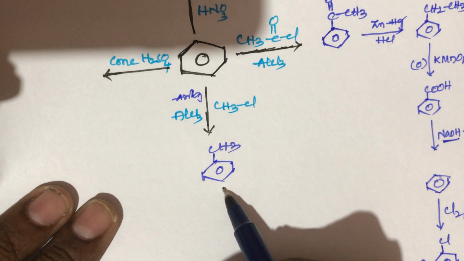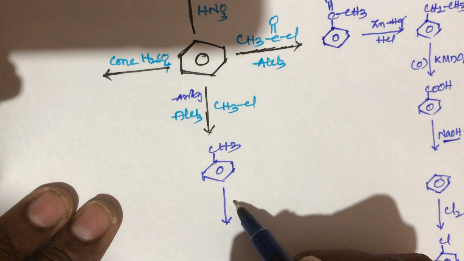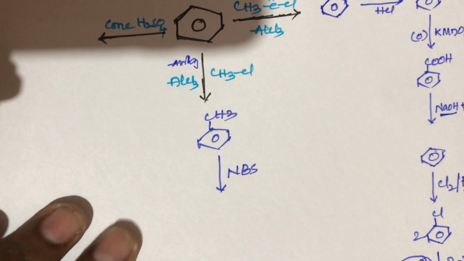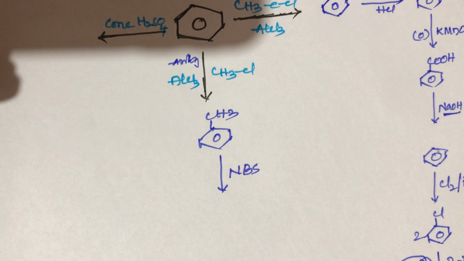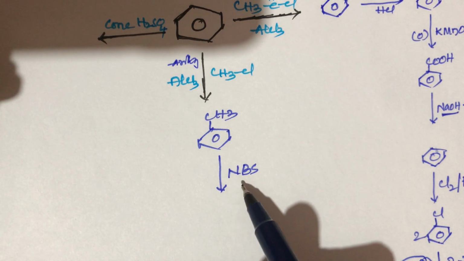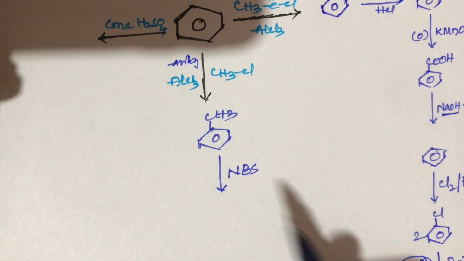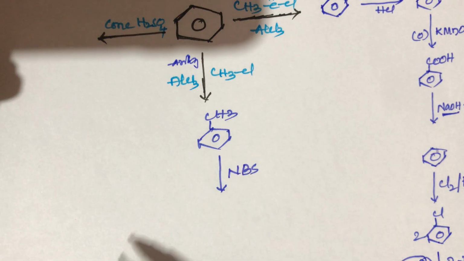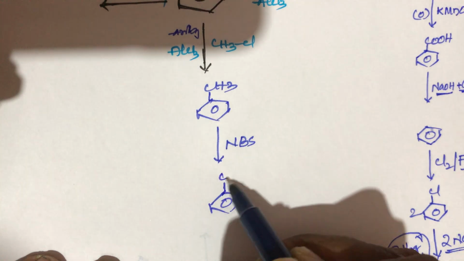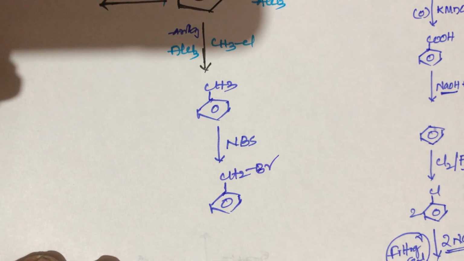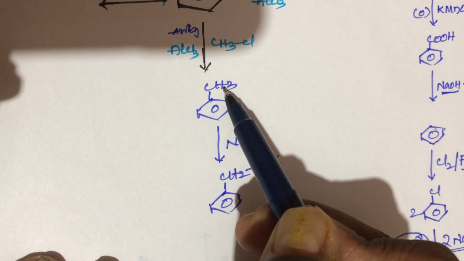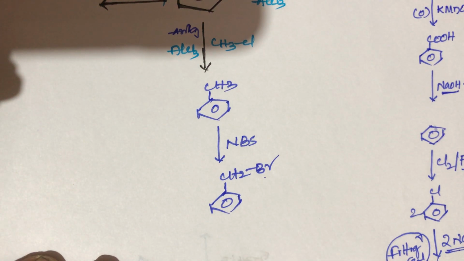This methyl benzene again reacts with NBS. What is the role of NBS, students? This NBS belongs to allylic substitution reaction. In N-bromosuccinimide, bromine always attacks the allylic position. So we get the product benzyl bromide. This bromine will attack on the methyl group side, so in this methyl group one hydrogen is replaced by one bromine, and the product is benzyl bromide.